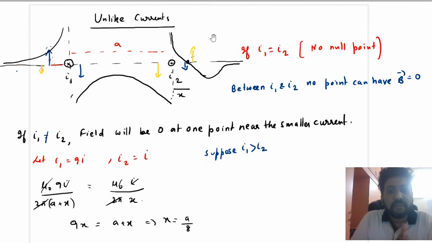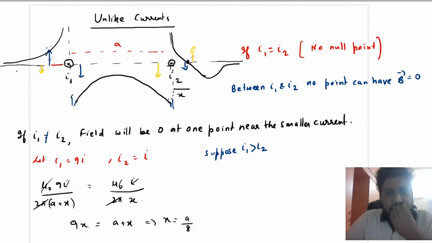Now let us come to the graph. You will see that to the left of the wire, the blue line is dominating. That means the field is positive, so we have drawn the positive field. Between these two, you will see that the field is negative, and there is no null point. So it will start from negative infinity and end at negative infinity.